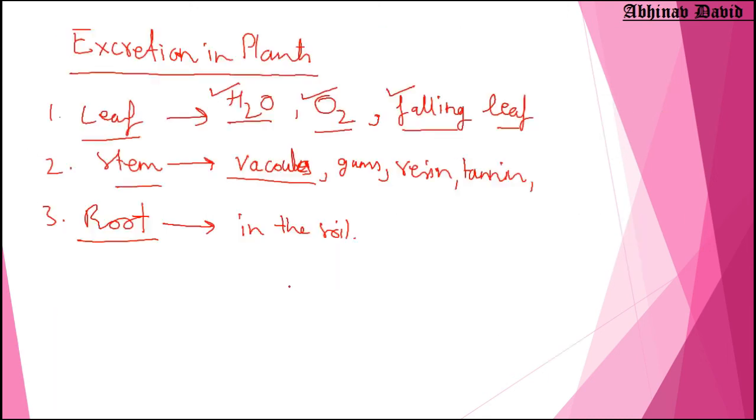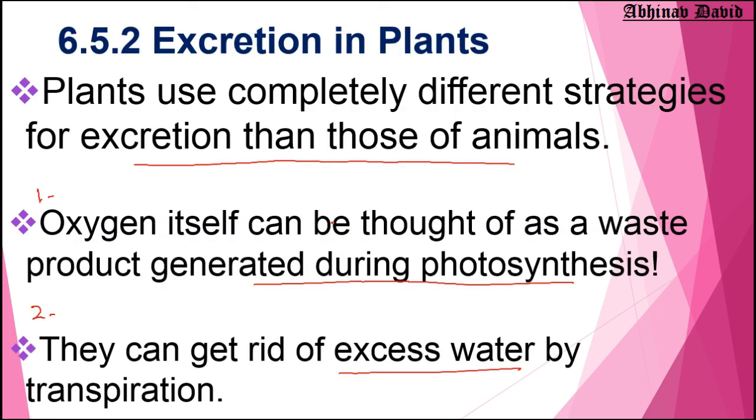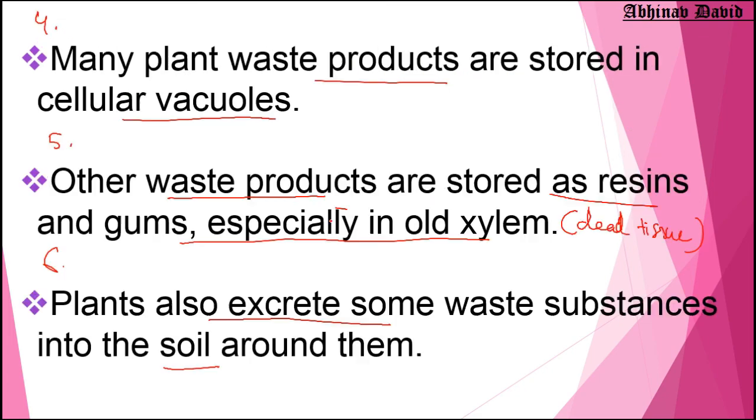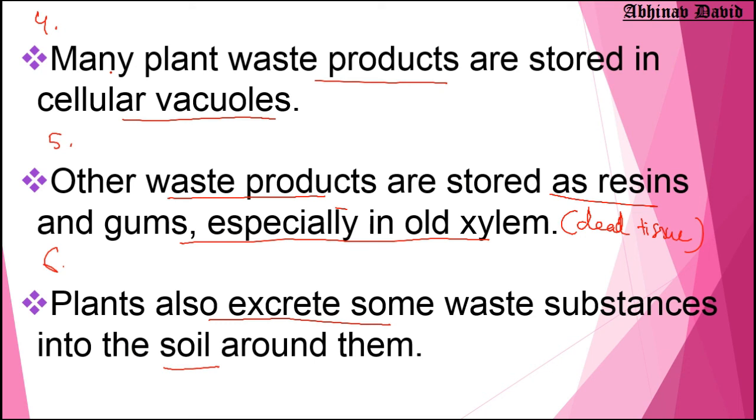Now if you just read and concentrate on these three parts: what is excreted by the leaf, what is excreted by the stem, what is excreted by the root, then you can easily learn the six points: 1, 2, 3, 4, 5, and the sixth point. So these are the six points given in your NCERT. Underline and write them in your notebooks.